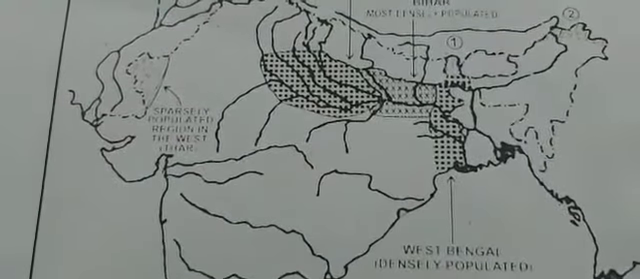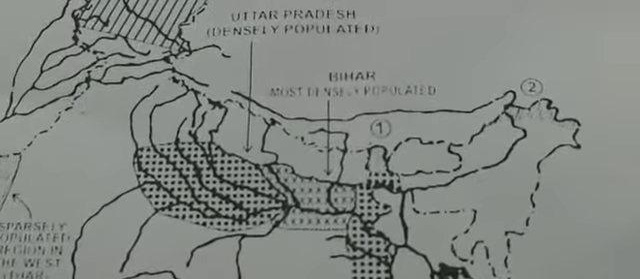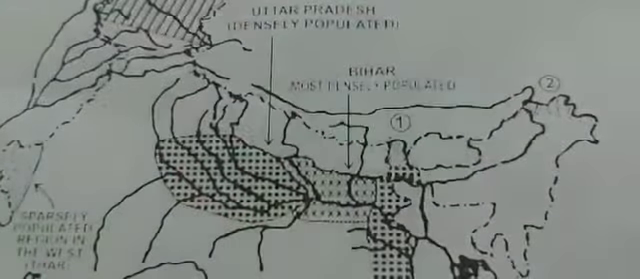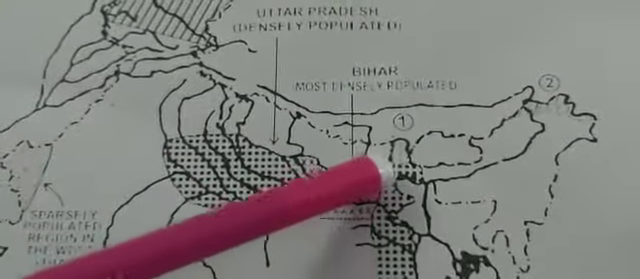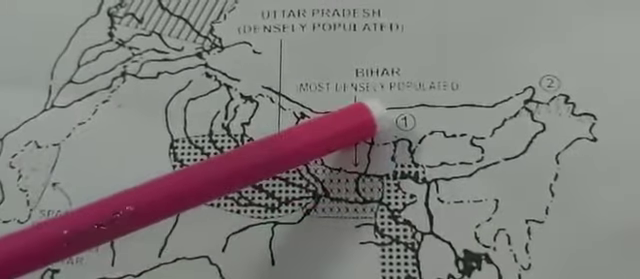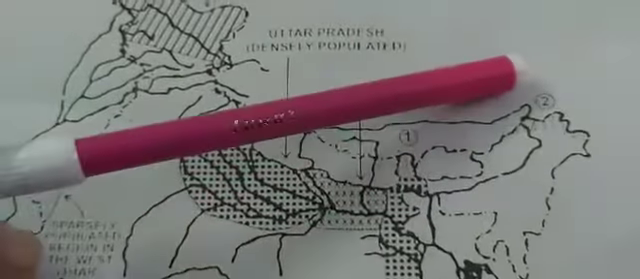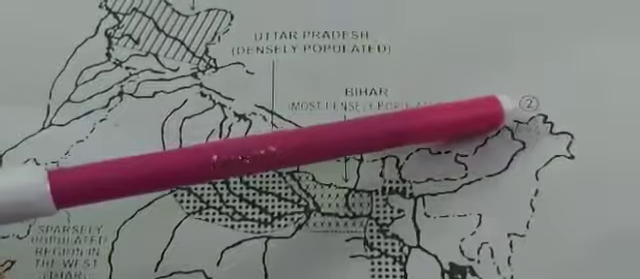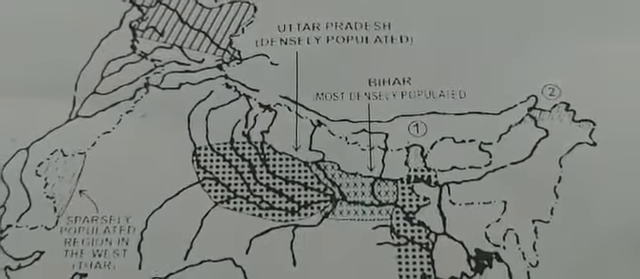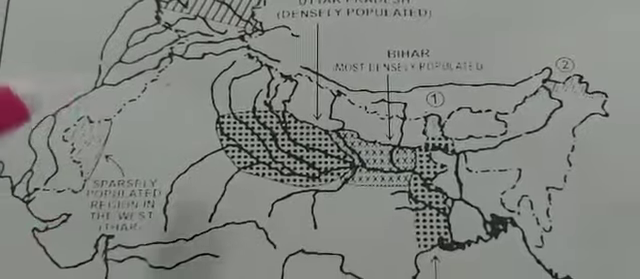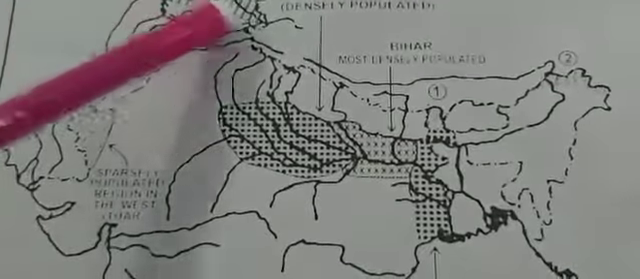Then children, again the sparsely populated area, here you can see number 1 and number 2 is written. In your key you will see number 1 is Sikkim and number 2 is Arunachal Pradesh. I hope you can see these two areas. You will always remember this very tiny part here, this is Sikkim. This part is also very sparsely populated, and number 2, Arunachal Pradesh, this area is also sparsely populated. Children, remember that never exceed the place. You will only take till here only.